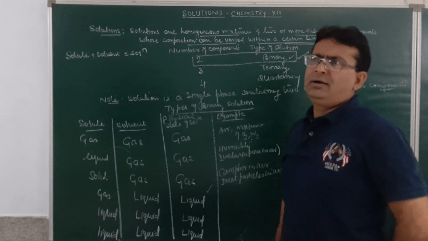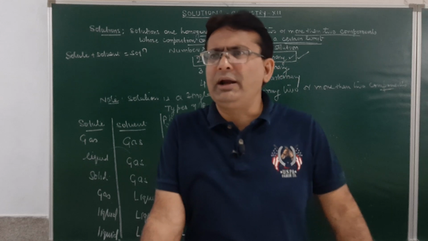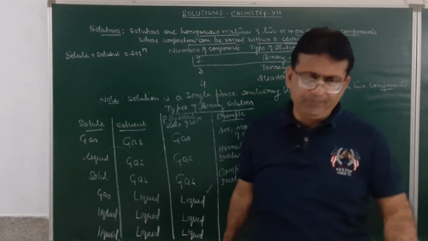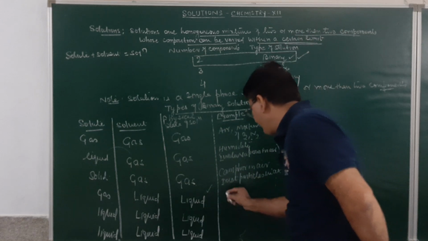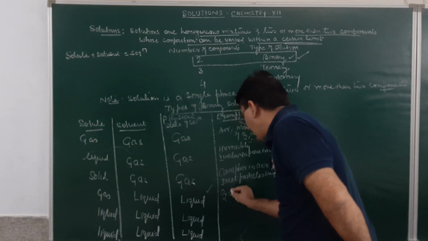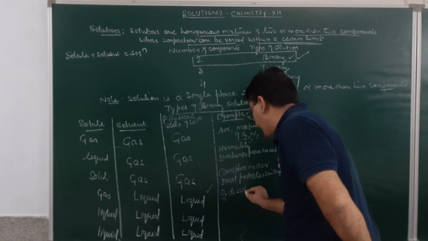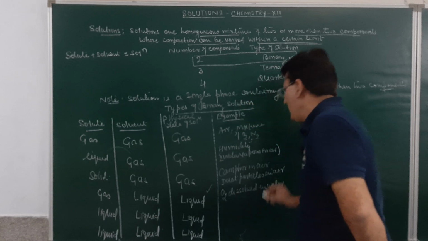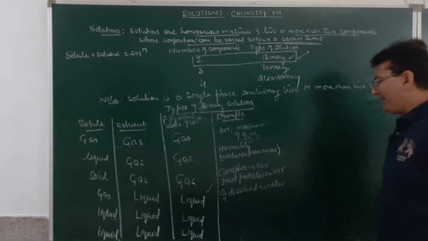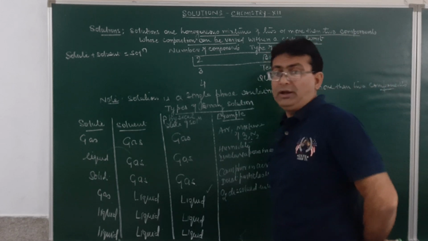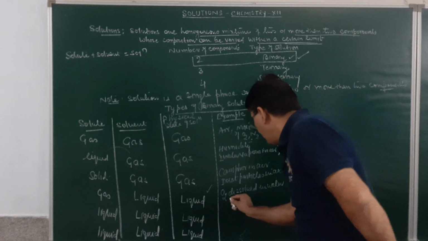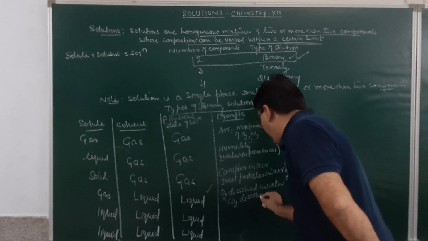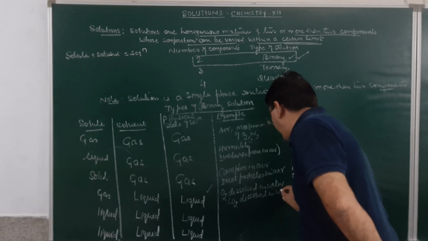Example, air dissolved in water, like the cold drinks we take. Example can be oxygen dissolved in water. Or we may take carbon dioxide dissolved in water. The cold drinks that you take have carbon dioxide dissolved in water. So, oxygen dissolved in water or carbon dioxide dissolved in water.